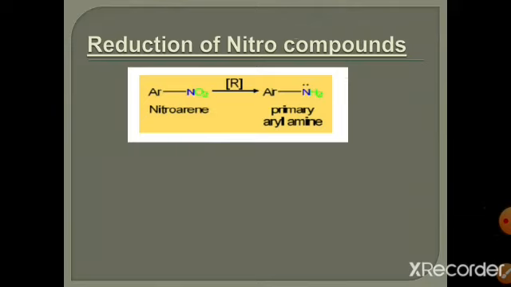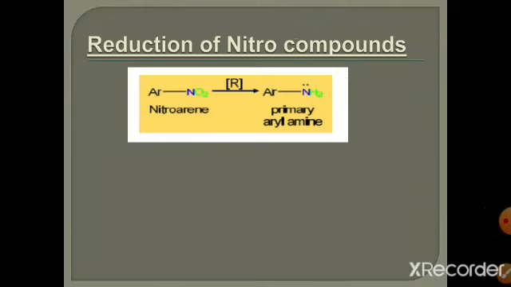The next method for the preparation of amine is reduction of amide. Amide is R C double bond O NH2. The difference between amine and amide is that in amine, the alkyl group is directly attached to the NH2 group, while amide is a derivative of carboxylic acid. A carbonyl group is present in the amide, and its formula is R C double bond O NH2.